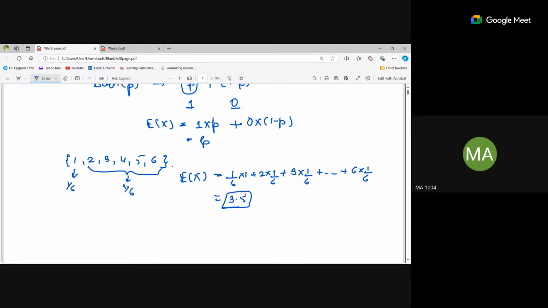So this is how you calculate the expectation. There are many distributions, like the geometric distribution and the Poisson distribution.